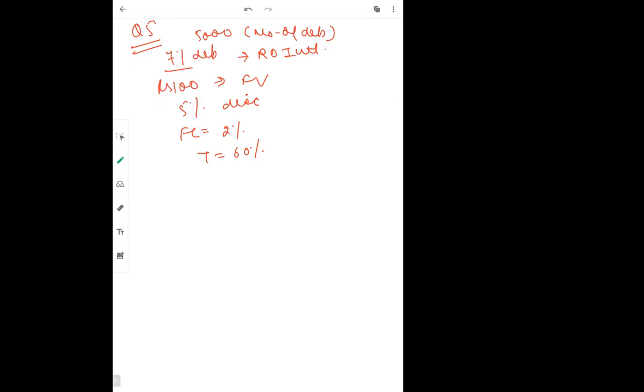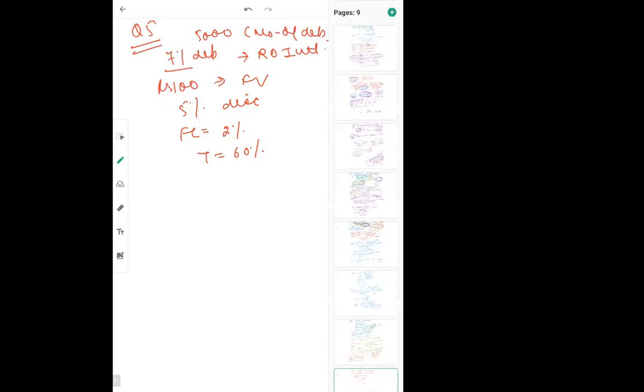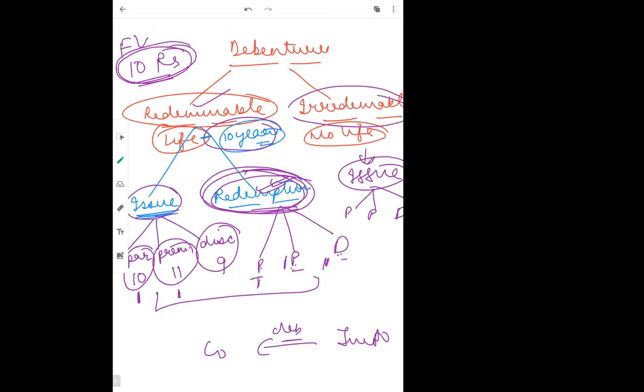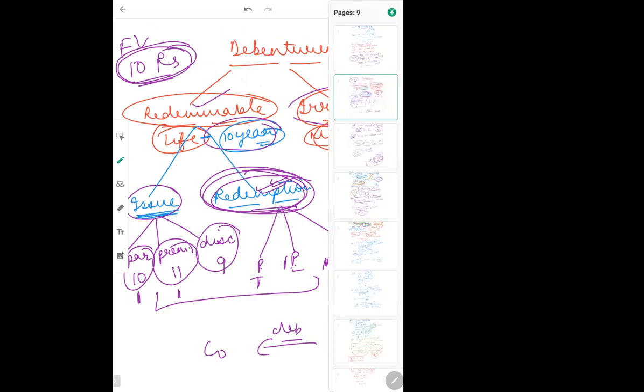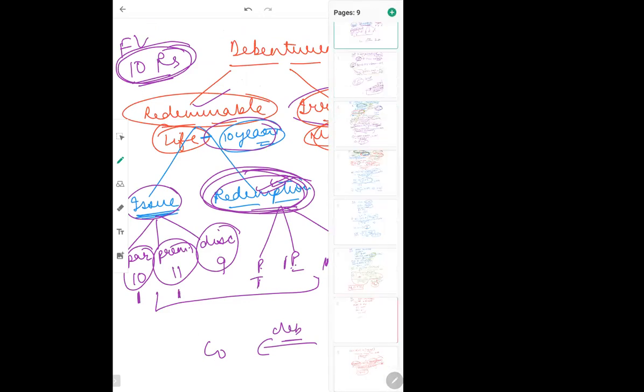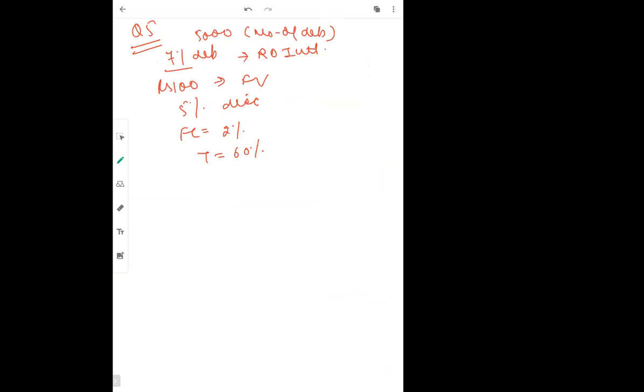You remember? I told you in the initial first class, when I was starting, that irredeemable debentures do not have life; they only have issue. So there will be no maturity value when we talk about irredeemable debentures, because वो कभी mature होते ही नहीं है.